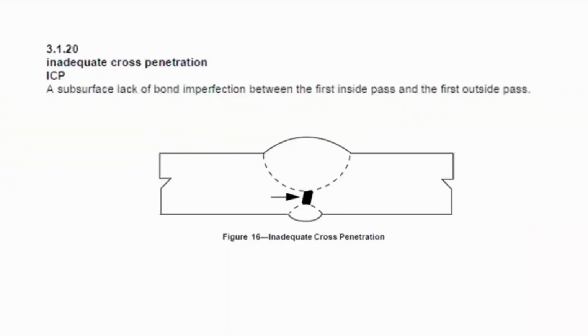So similar to the previous question, this can be found in the glossary, but I highly suggest you become familiar with the terminologies for the exam. So the discontinuity that fits this is inadequate cross penetration. There is a subsurface lack of bond imperfection between the first inside pass and the first outside pass. This is the inside pass or the root pass and the outside pass here.